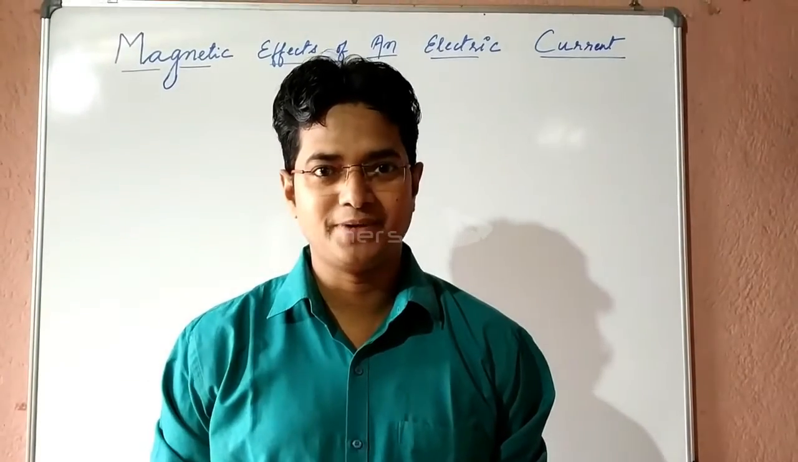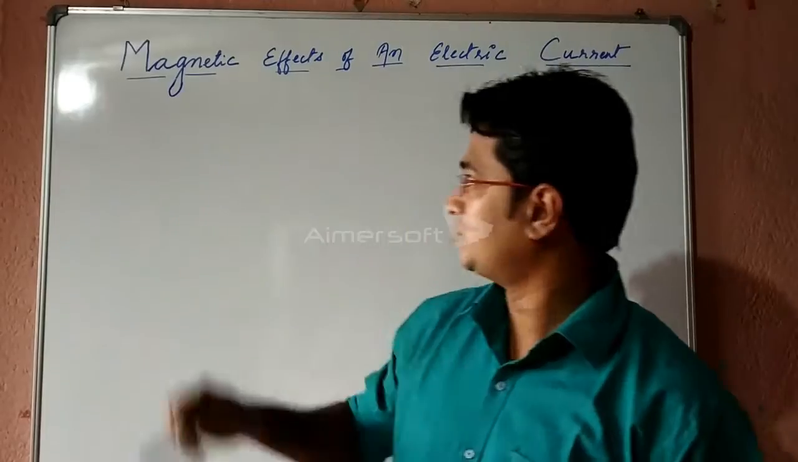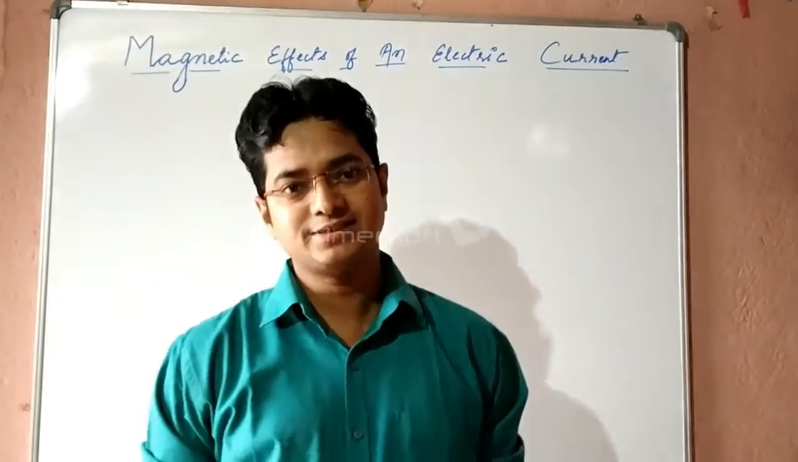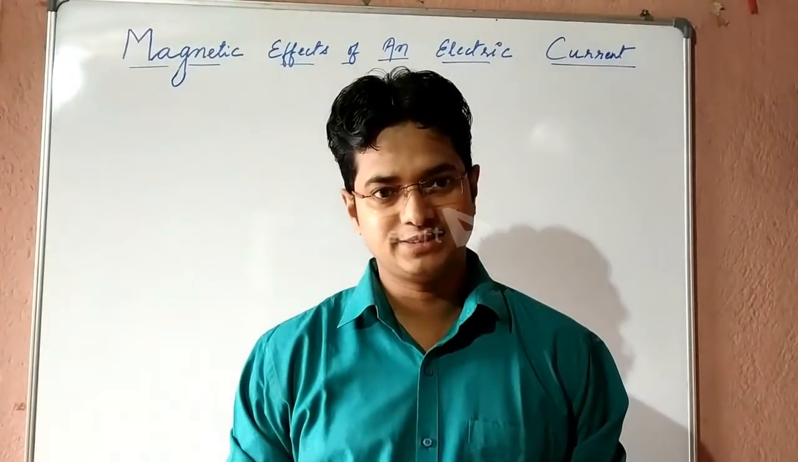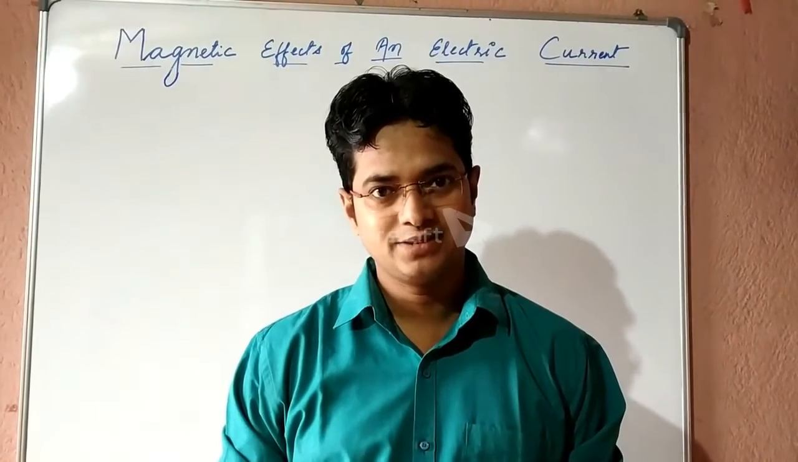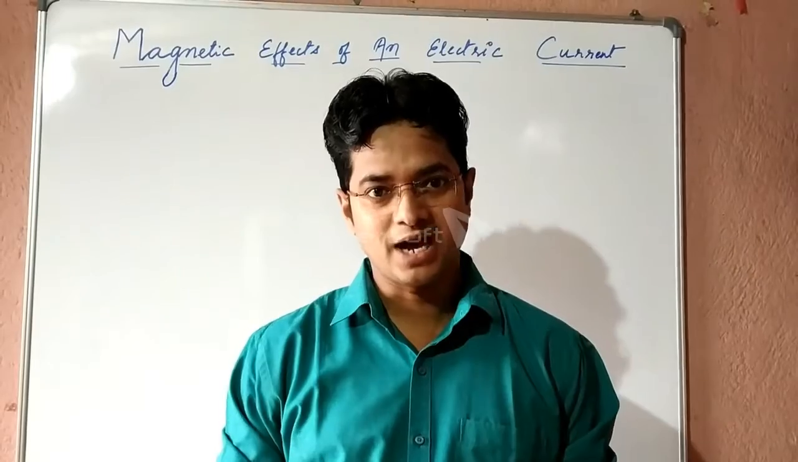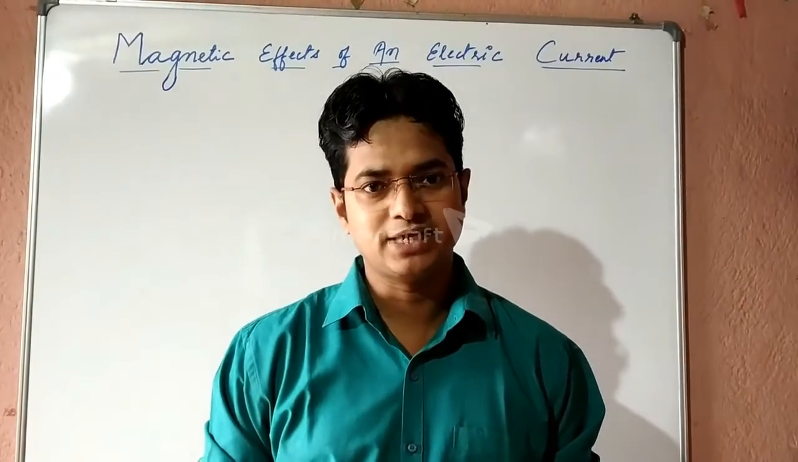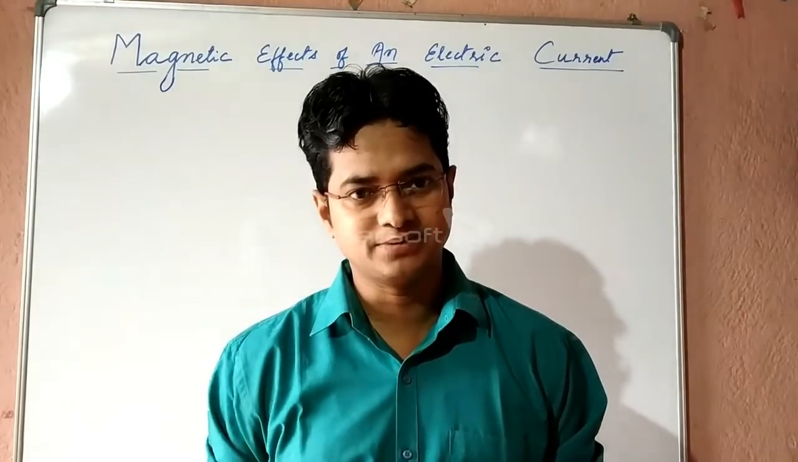And today I am present here to explain to you the concept of magnetic effects of electric current. In standard 6 you have already studied about magnets. So what is a magnet? A magnet attracts iron. This you have studied. But generally it's better to say that a magnet attracts ferromagnetic substances.